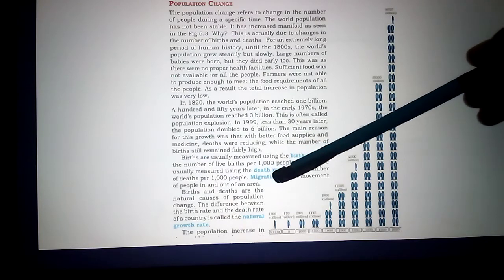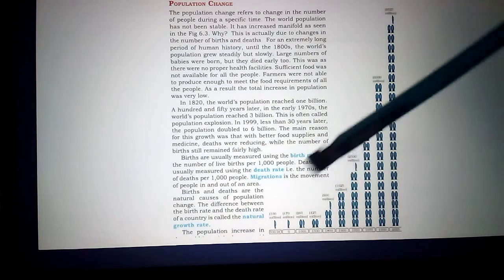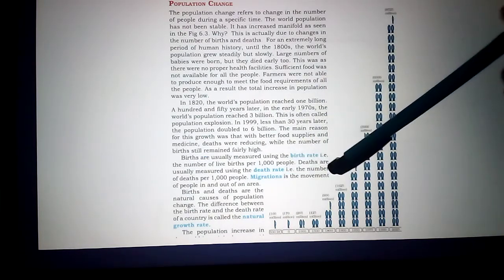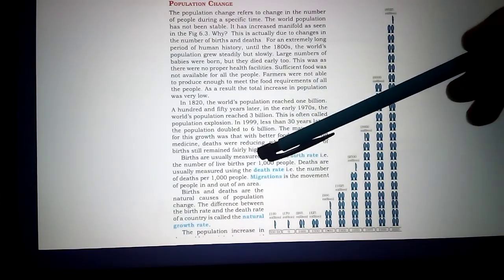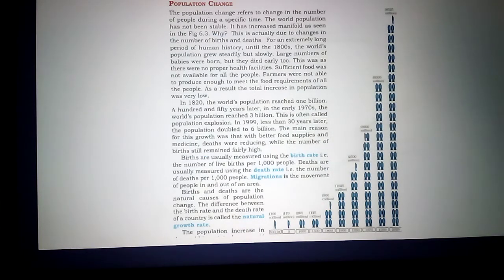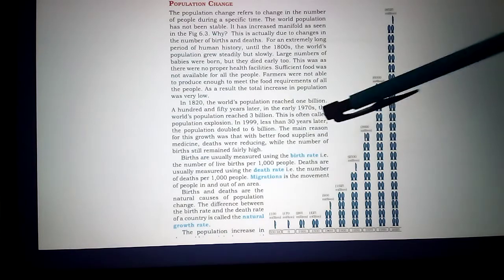Migration means some people are coming into a country, some are going out of the country. That is in and out. Migration is the movement of people in and out of an area. Suppose we take the example of India. Some people are going to foreign countries. That is called out migration. Some people from abroad are coming to India. That is called in migration.